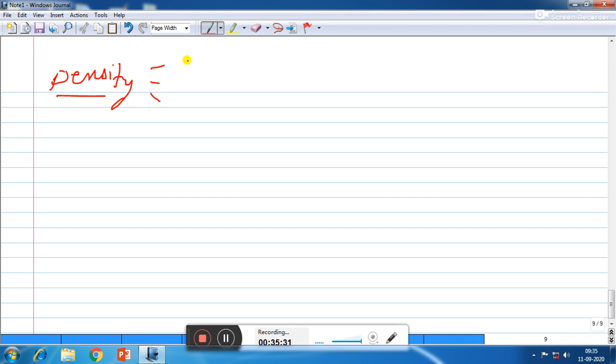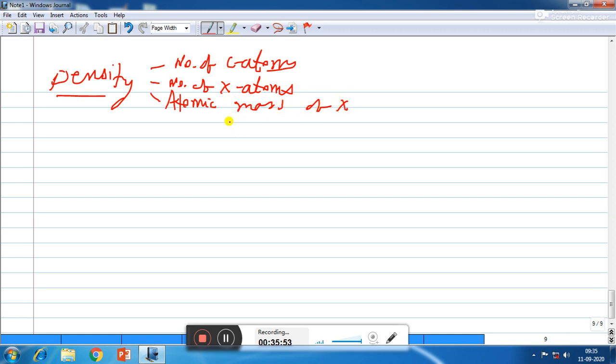So density may increase because of three reasons. One is number of carbon atoms, second is number of halogen atoms. If the number of halogen atoms increases, then molecular mass also increases, and so density increases. And third is atomic mass of halogen. So instead of chlorine, if you take bromine or iodine, then atomic mass increases, so density increases.